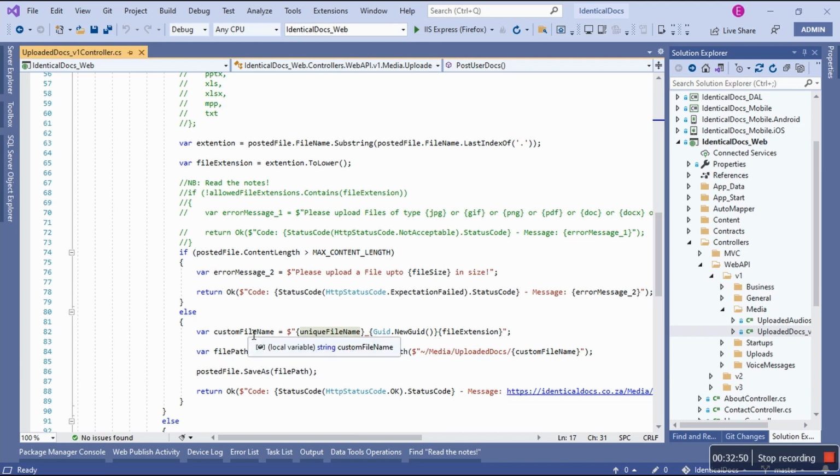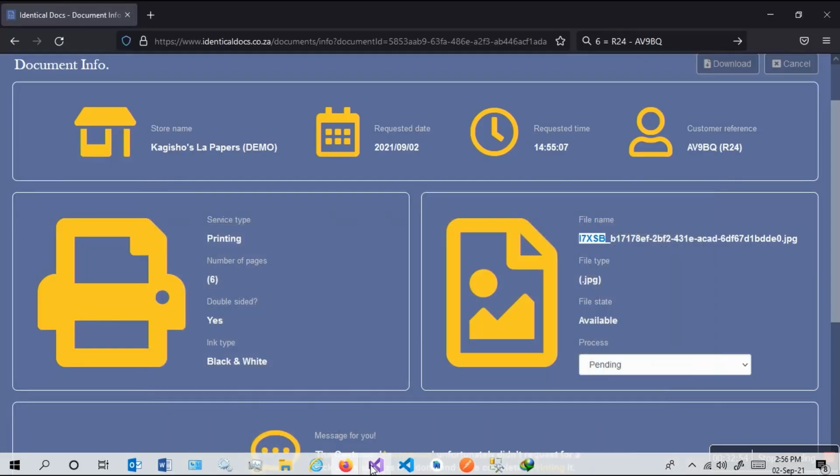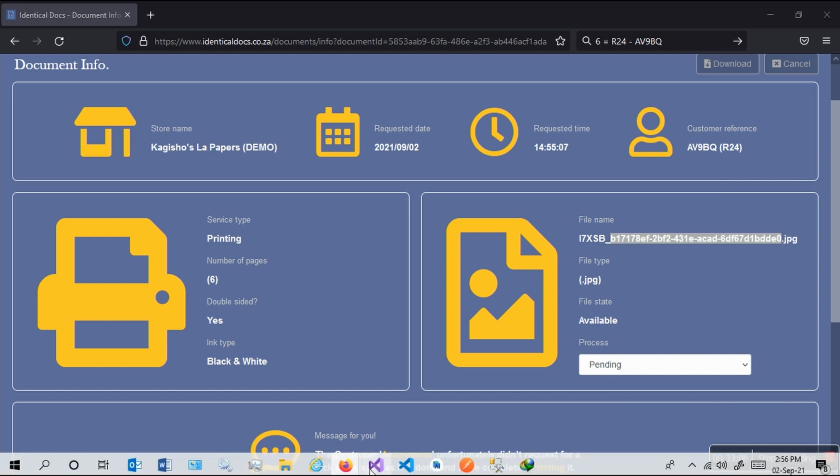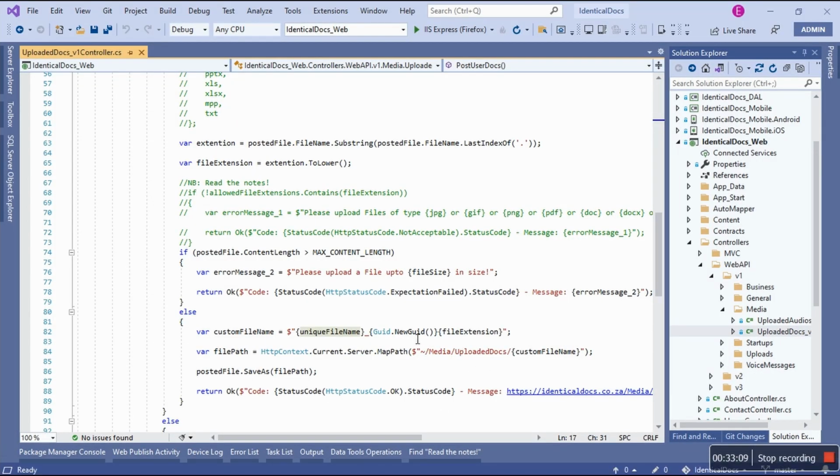And the file type, we got the file type, and then the file state is available, and then the process is pending, and then I can only do this completed as soon as I'm done. And then it says the customer, which is anonymous, unfortunately didn't request for a pickup as soon as it's done and have completed printing. So this is the client dashboard.